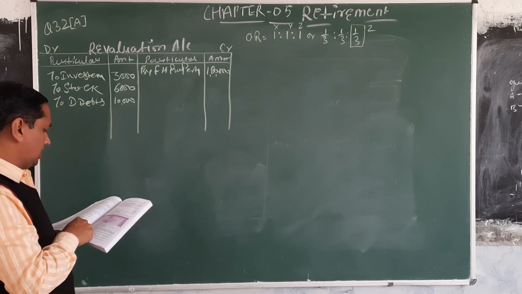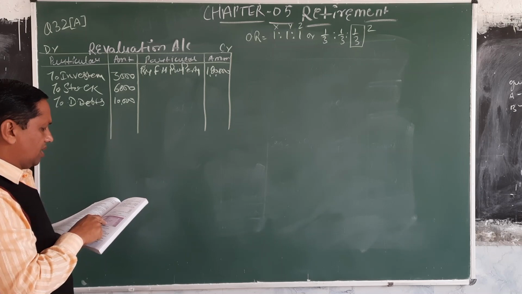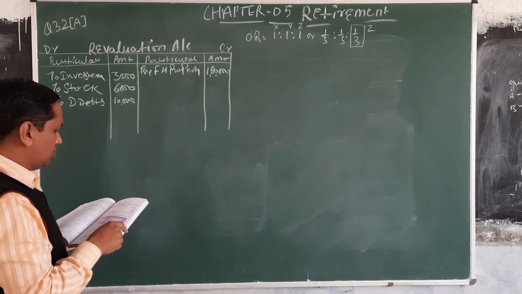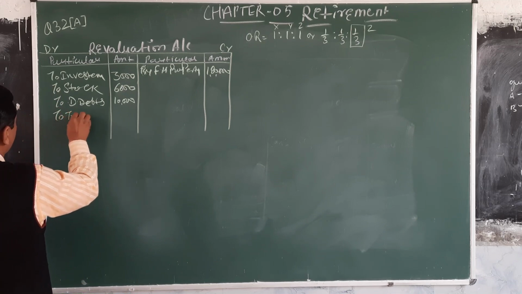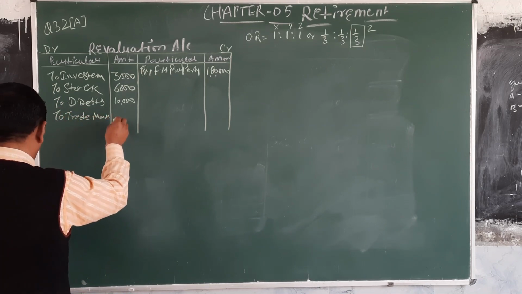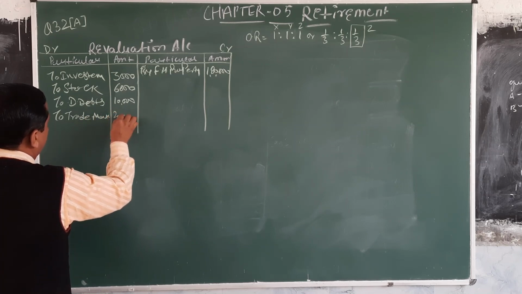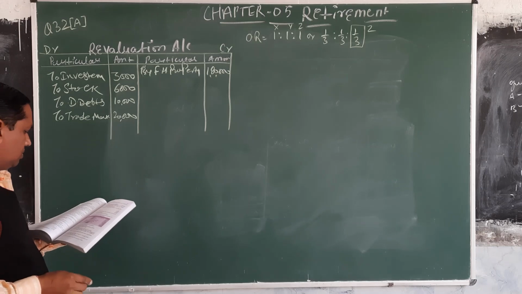The next point, the trademarks are valueless. It means at the time of the retirement, the value of trademark is totally nil. So to trademark, the value of trademark is 20,000. So the value of trademark is decreased by 20,000.